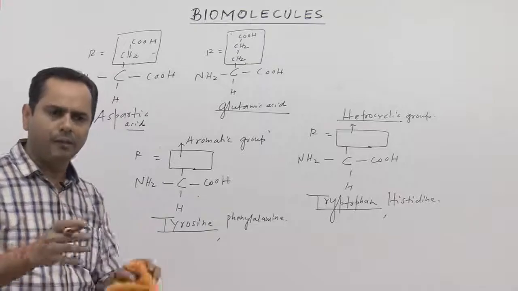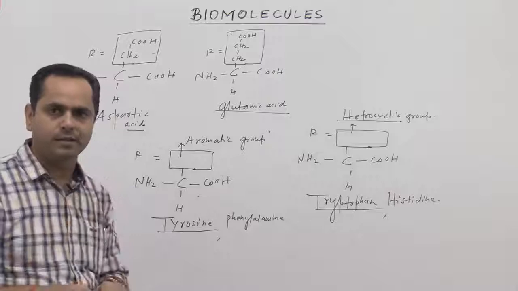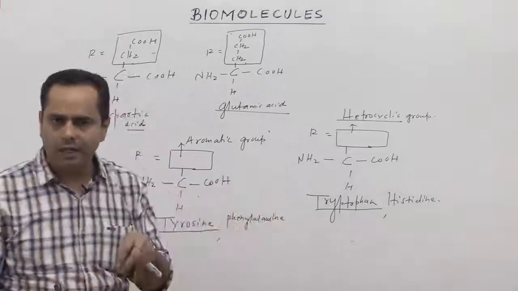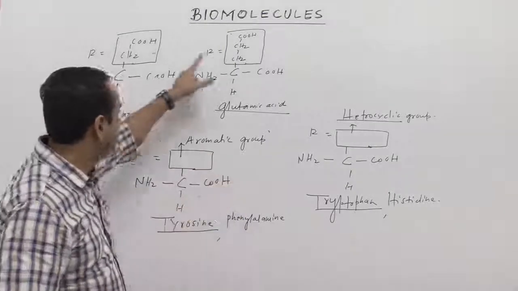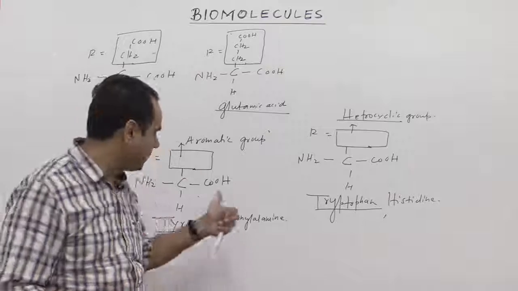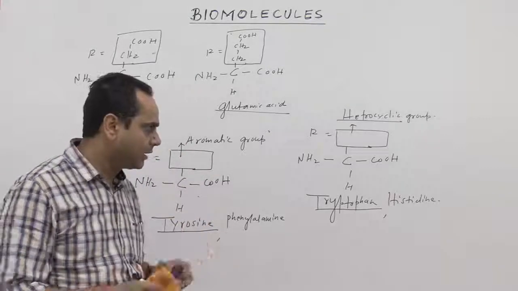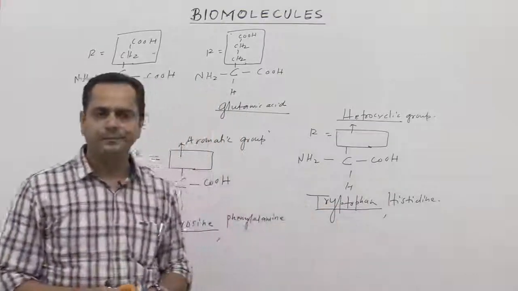So if we talk about 20 different kinds of proteinous amino acids, they must have different R groups. Some contain alcohol in the side chain, some contain acid in the side chain, some contain an aromatic ring in the side chain, like tyrosine and phenylalanine, and some contain a heterocyclic group, like tryptophan and histidine.